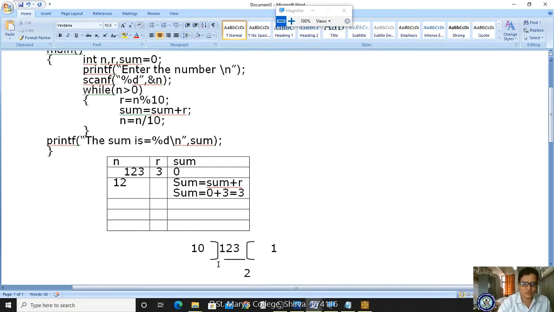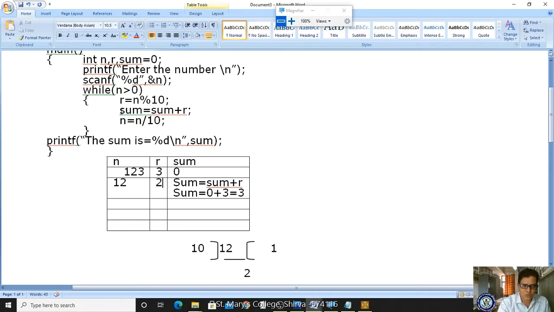Got it? Whenever you are dividing 12 divided by 10, 10 ones are 10 and the remainder is 2. Got it? And where will it store? It will store in r, right? Yes, sorry, it is supposed to store here, right?